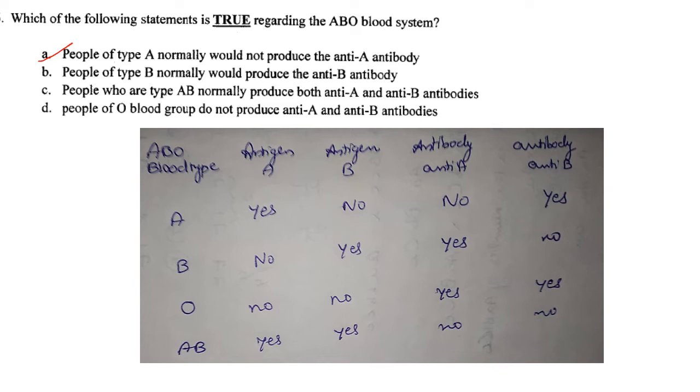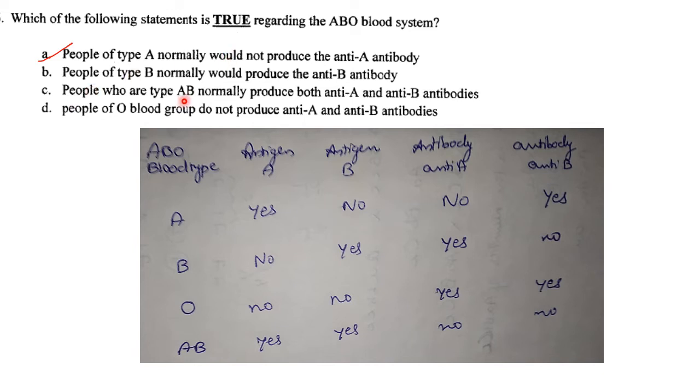Which of the following statements is true regarding ABO blood system? To answer this question, if you remember this particular table, it will be easier. So first option, people of type A normally would not produce the anti-A antibody. That is correct. Then people of type B normally would produce the anti-B antibody. So type B, they do not produce anti-B antibody. So that statement is wrong.